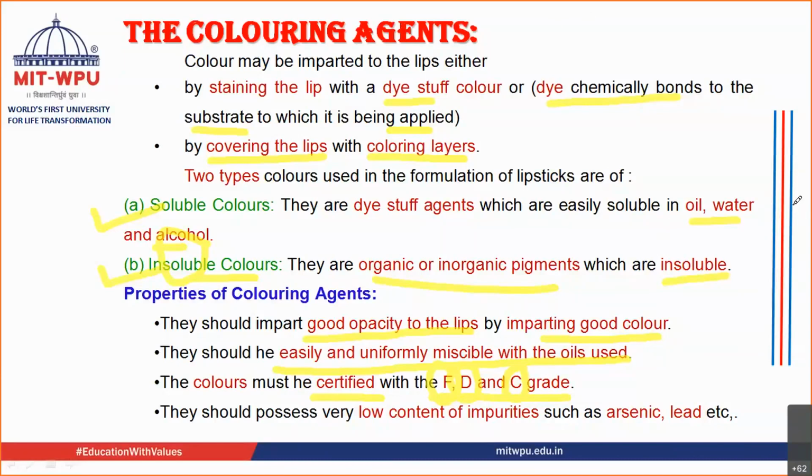Then they should possess low contents of impurity. As I told you yesterday, these colors contain impurities of arsenic and lead. These are trace elements, you know very well. You have studied the limit test of arsenic and lead in your first year, if I'm not wrong. There you must have studied the harmful effects of arsenic and lead. They are not metabolized inside your body, and they accumulate inside your body, which may give harmful effects. Most of the colors, if they are not of standard quality, may contain arsenic and lead impurities, and they may be harmful to your body.